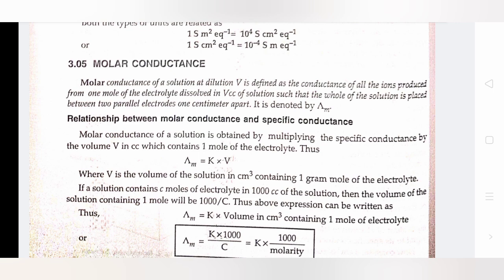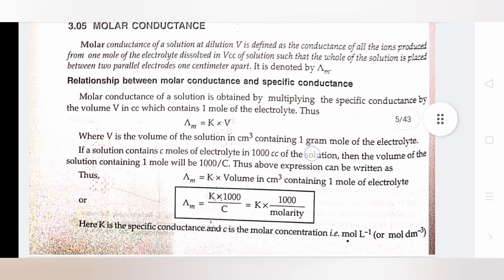Relation between molar conductance and specific conductance. Molar conductance of a solution is obtained by multiplying the specific conductance by the volume in cc which contains 1 mole of the electrolyte. Thus, del m equals kappa into V, where V is the volume of solution in centimeter cube containing 1 gram mole of the electrolyte.